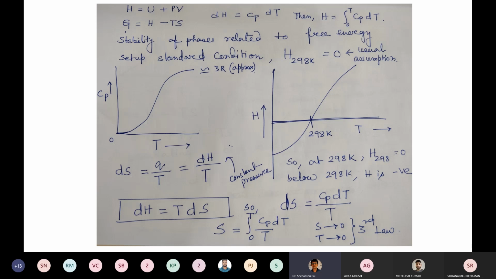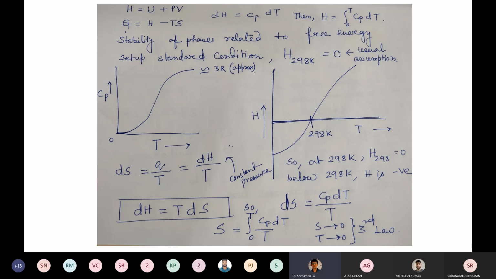Now, generally, we set up conditions at room temperature, so we take enthalpy at 298 Kelvin, or room temperature. The usual assumption is that in the standard condition, the enthalpy is equal to 0. If you scale that way, then whatever you calculate above that temperature gives a certain positive enthalpy, and below that temperature you get negative enthalpy.